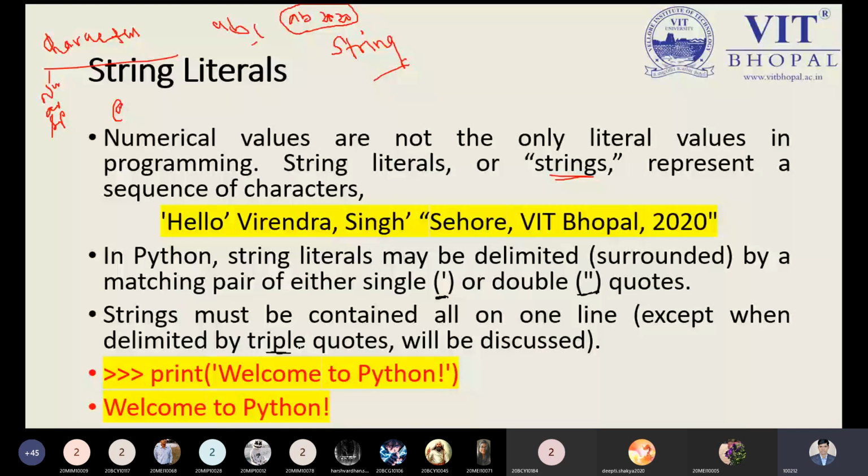I think it is used to divide paragraphs. Okay, we can use it, but it is represented by the comment part. When we need to make multiple lines in the form of a comment, then we can use triple quotes. That part we will see in the coming classes. But right now we need to look only at single quote and double quote for our string literal. Now, is it clear to all?